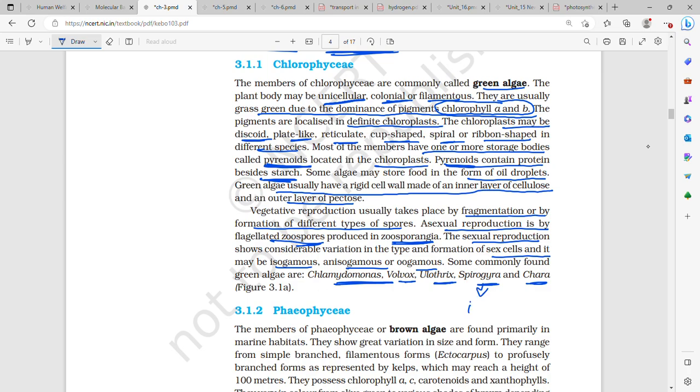Spirogyra is isogamous, non-motile. Ulothrix is isogamous, with motile gametes. Then Volvox is oogamous. Then Chara is also oogamous.